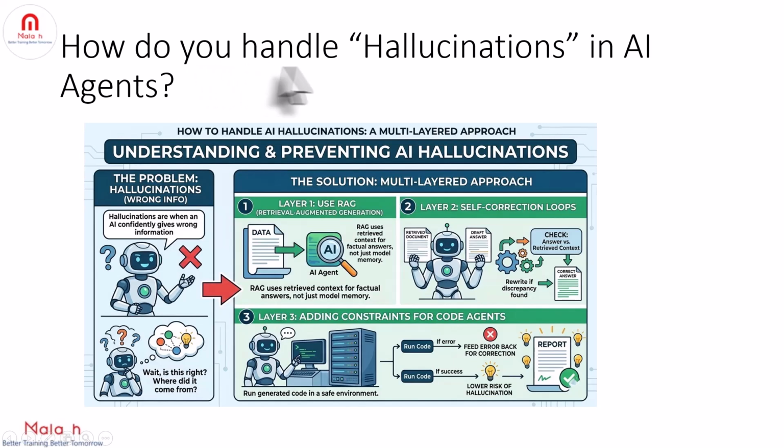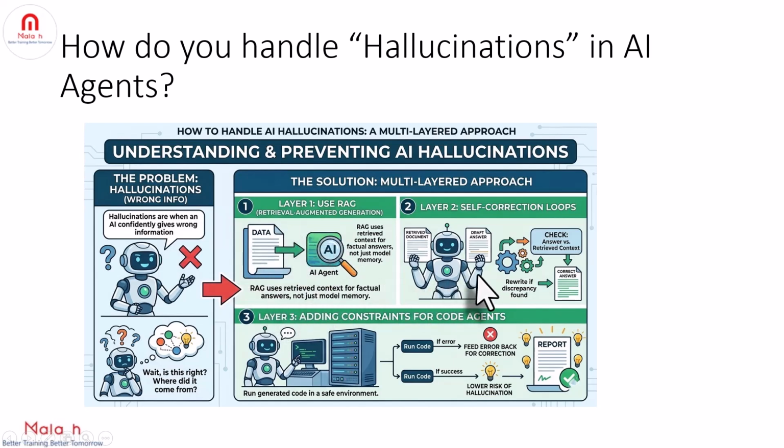Let's understand how you handle hallucinations in AI agents. Hallucinations are when an AI confidently gives wrong information, and we prevent hallucinations with a multi-layered approach. The first one is using RAG, that is, retrieval augmented generation. In RAG, we don't rely on the model's memory, and it always uses retrieved context for factual answers.